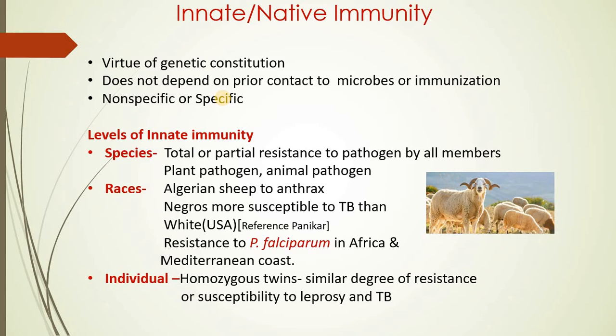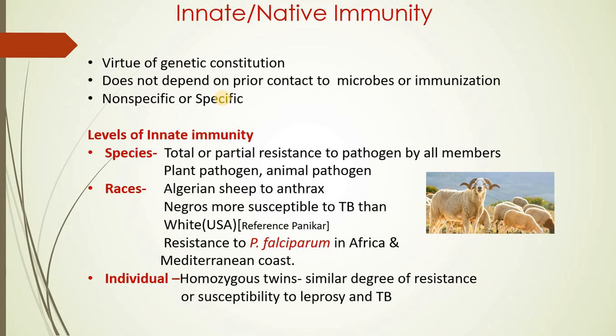Now this race also plays an important role in the development of innate immunity. For example, Algerian sheep show resistance against anthrax. Why is it so? It is only because of the sheep breed which is present in Algeria. Other races of the same sheep species from different geographical areas will show susceptibility to